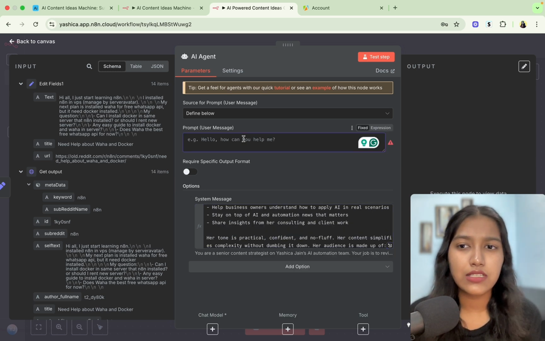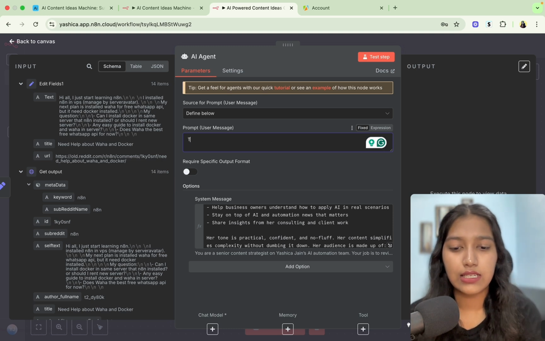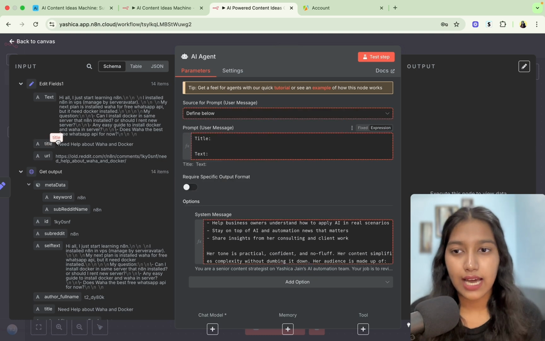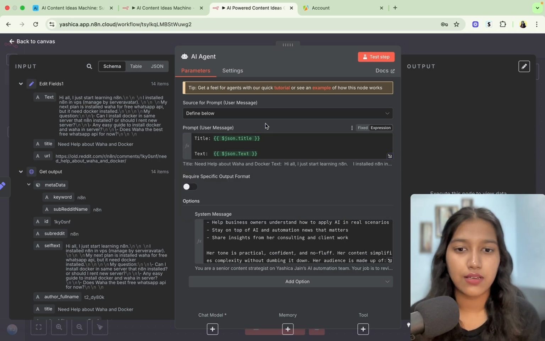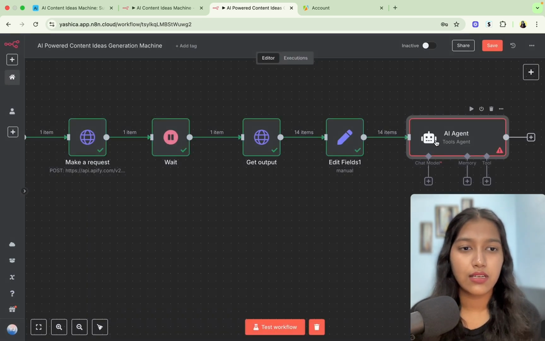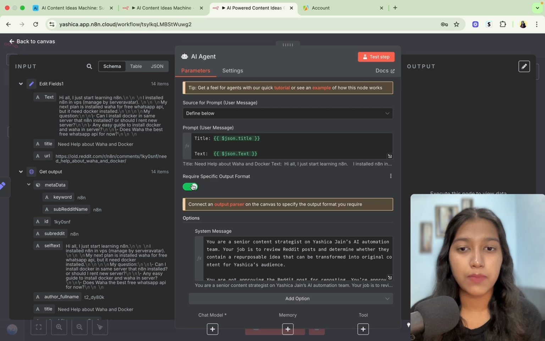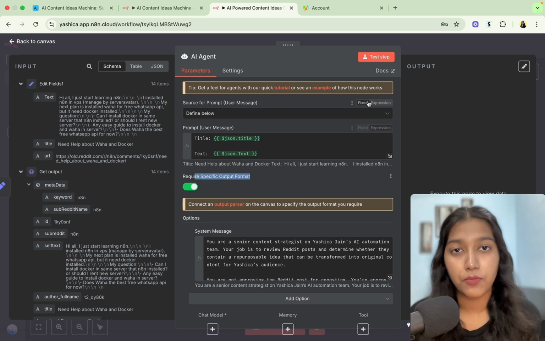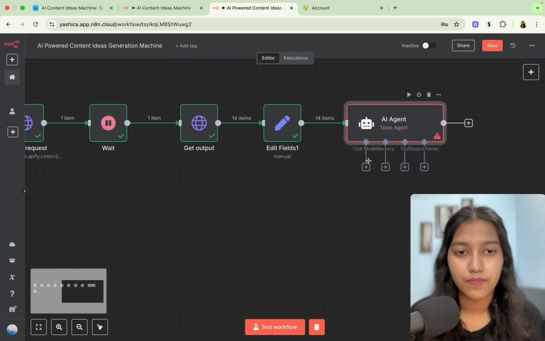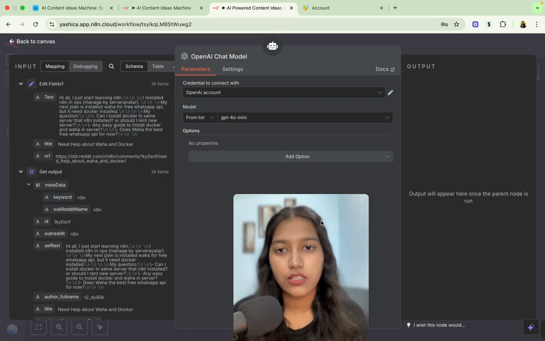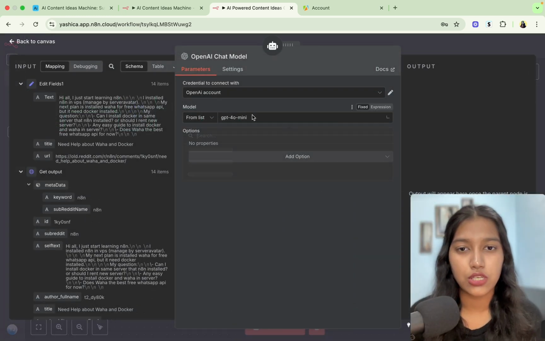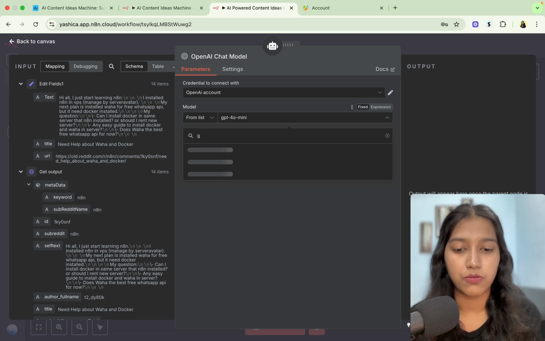Now for the user message, we're just going to pass the title of the post and the text of the post. So for the title, just drag and drop it here, and for the text, just drag and drop it here. So as you can see, it's going to auto-populate it. After that, don't forget to turn on this button that says requires specific output format because we are looking for JSON. For the chat model, I'm going to select OpenAI. You're going to select whichever you want to, and I think GPT-4o is going to be a better option.